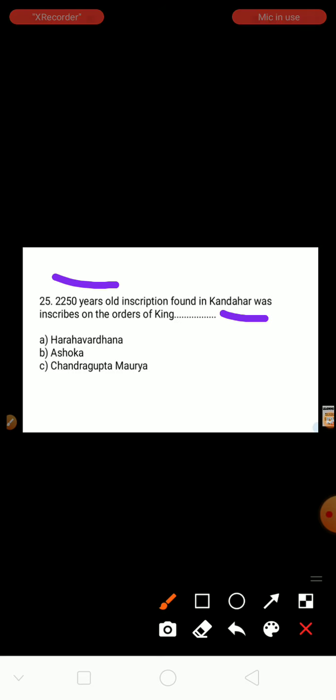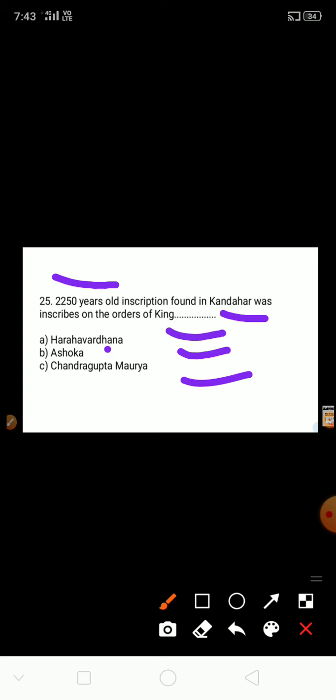So which king's order was it inscribed on? See here, they gave the kings' names: Harshavardhana, Ashoka, Chandragupta Maurya. The right answer is Ashoka. On King Ashoka's orders this inscription, about 2250 years old, was inscribed, found in Kandahar. Kandahar is situated where? Afghanistan.